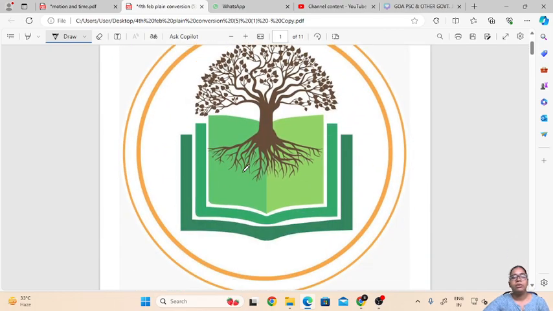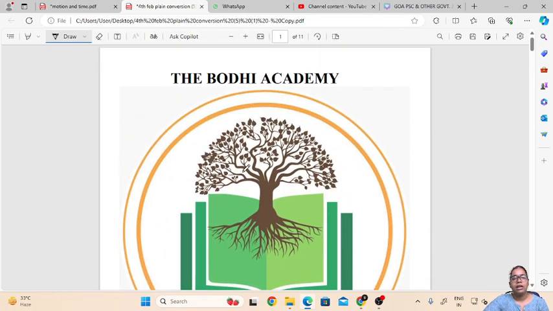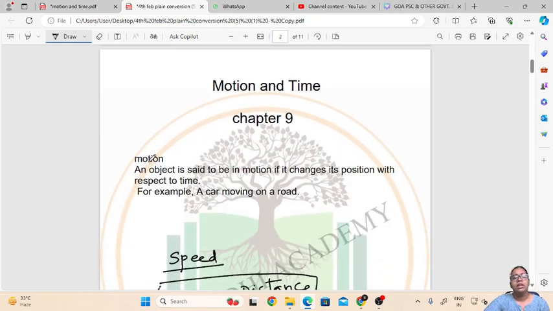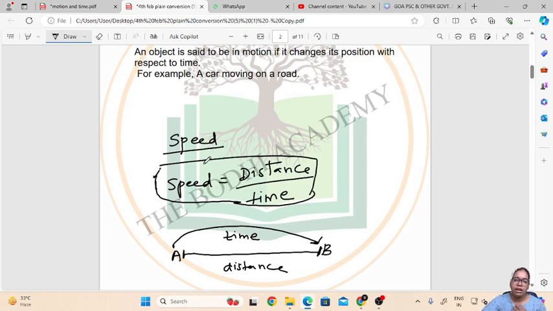So in today's class, we have learned about motion and the types of motion. We have classified different types of motion depending on the different examples. Depending on the type of motion, we have classified them, and then we have seen the concept of speed and the formula to calculate speed.